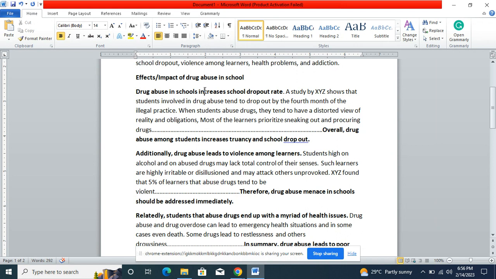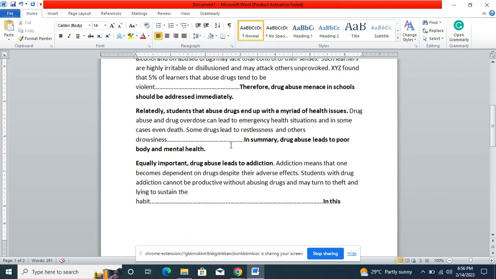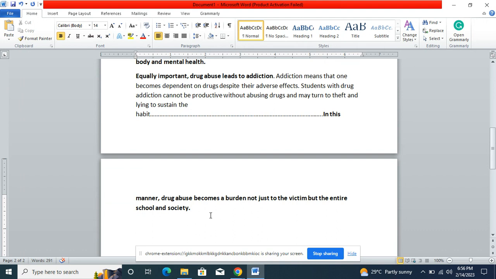You must have a topic sentence. A topic sentence tells us what that paragraph is entirely about. A paragraph must be strictly about one idea, so you cannot have a paragraph that discusses several things. You can see here we are only discussing how drug abuse leads to school dropout. We are not discussing how drug abuse leads to addiction, or how it leads to poor health. Now, this is another paragraph and another paragraph. Then, eventually, after discussing everything, you must have the conclusion.